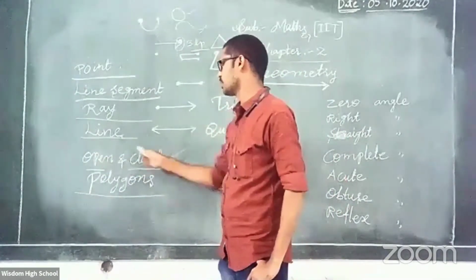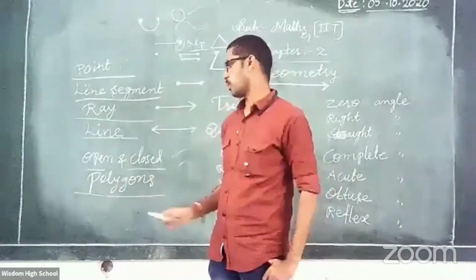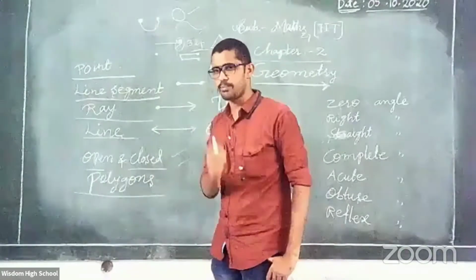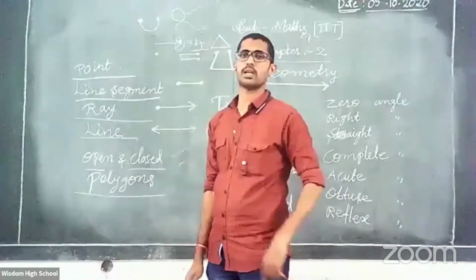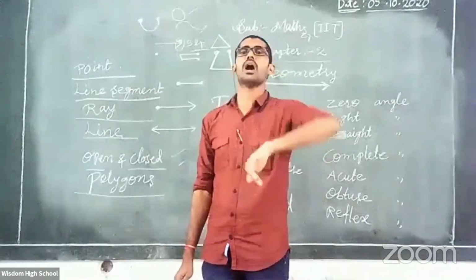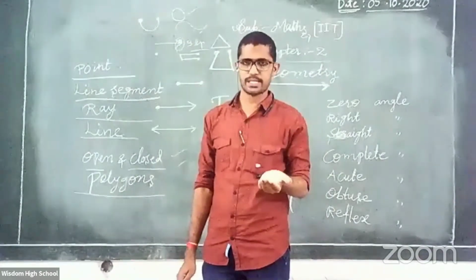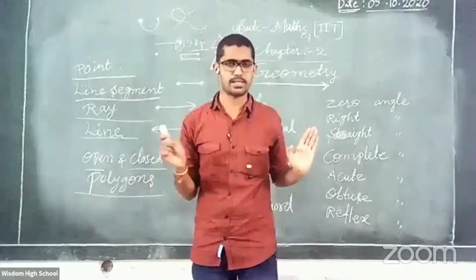Who will know these two definitions? Remember, this is so simple. What is here? Open, closed. Closed meaning what? It is the starting point and ending point. You know that. Now what is here? Polygon. A closed figure, right? Three or more lines. Closed figures are called polygons.